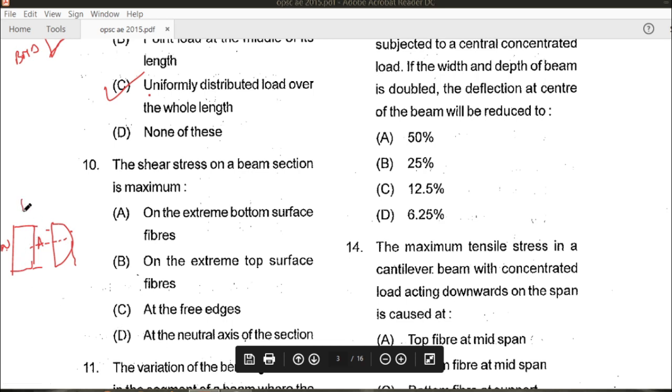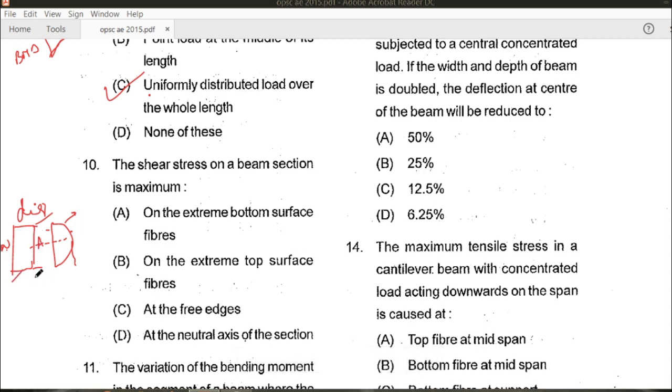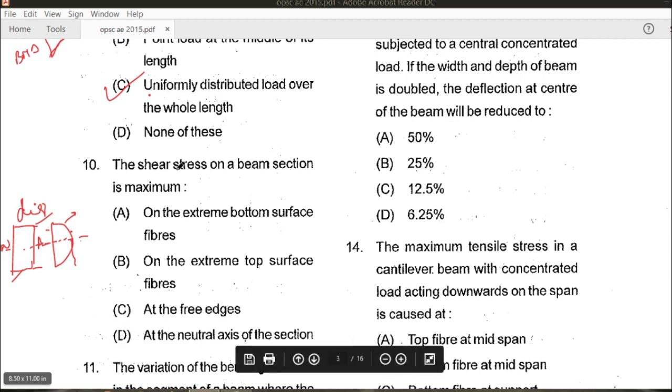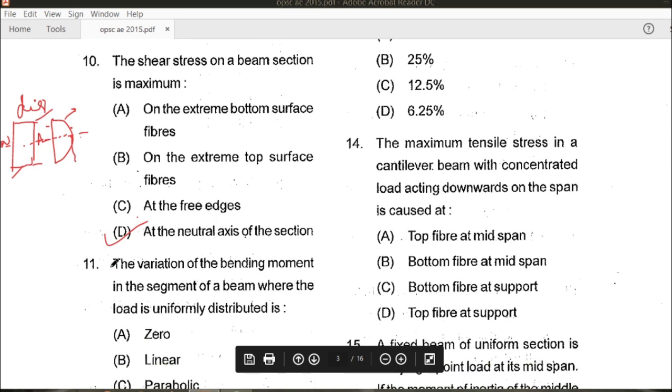We can see from this diagram. Okay, this is the shear stress variation and this is the beam which we have considered. So we can see this is the neutral axis, and at the neutral axis the shear stress is maximum. Hence the correct answer is that at the neutral axis of the section the shear stress of the beam is maximum. Hence D is the right answer for this question. Let us see the next question.